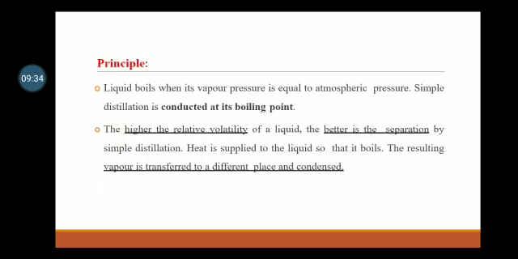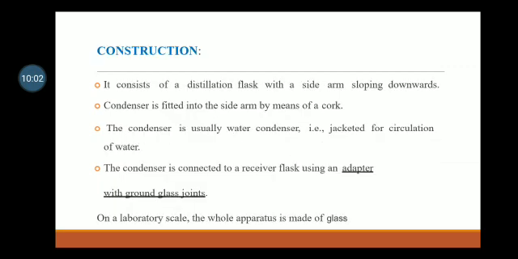Principle: A liquid boils when its vapor pressure is equal to atmospheric pressure. Simple distillation is conducted at its boiling point. The higher the relative volatility of a liquid, the better is the separation by simple distillation. Heat is supplied to the liquid so that it boils. The resulting vapor is transferred to a different place and condensed.